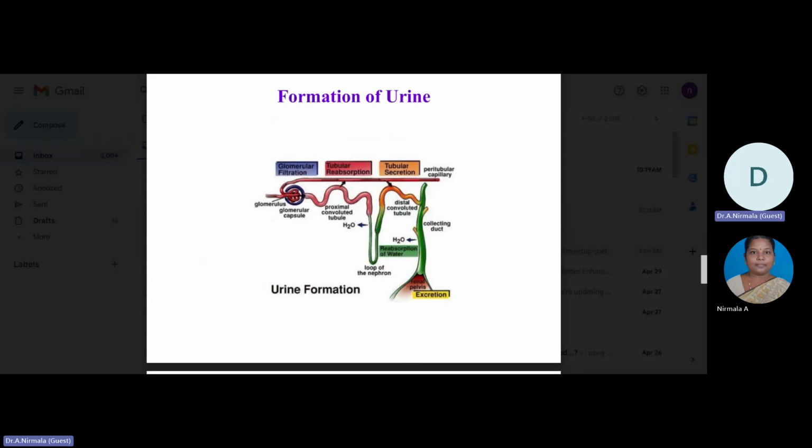Next is tubular secretion. The third process by which the kidneys clean the blood is called tubular secretion. It regulates the composition and volume of the blood, and it involves adding substances to the tubular fluid. This removes excess quantities of certain dissolved substances from the body and also maintains the blood at a normal healthy pH.